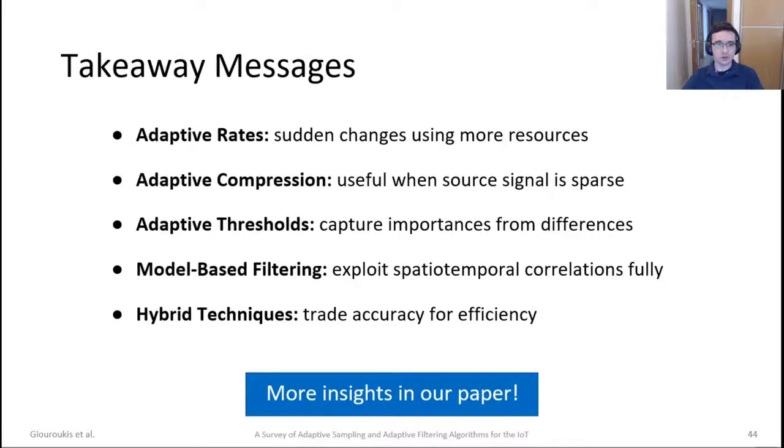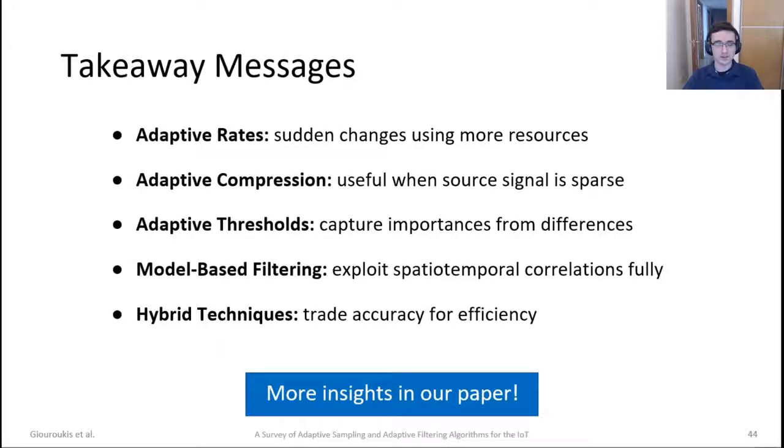If I wanted to present some takeaway messages from our survey, those would be that adaptive rates are really suited for sudden changes, but use more resources. Adaptive compression is really useful when a resource signal is sparse, hence compression is really easy to implement. Adaptive thresholds actually capture importance from the differences. They give you context about the difference. Model-based filtering exploits any spatiotemporal correlations found in the stream. And finally, hybrid techniques provide and expose trade-offs between accuracy and efficiency or vice versa.